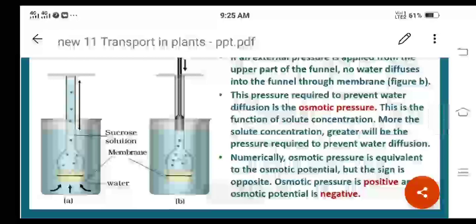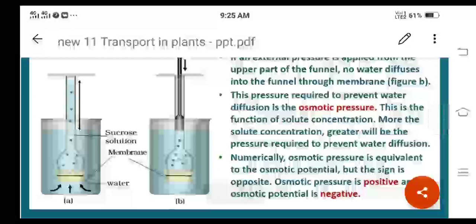It means if solute concentration is more, then more pressure will be required. The more the solute concentration, the greater the pressure required to prevent water diffusion. If solute concentration is more, the osmotic pressure required is more.